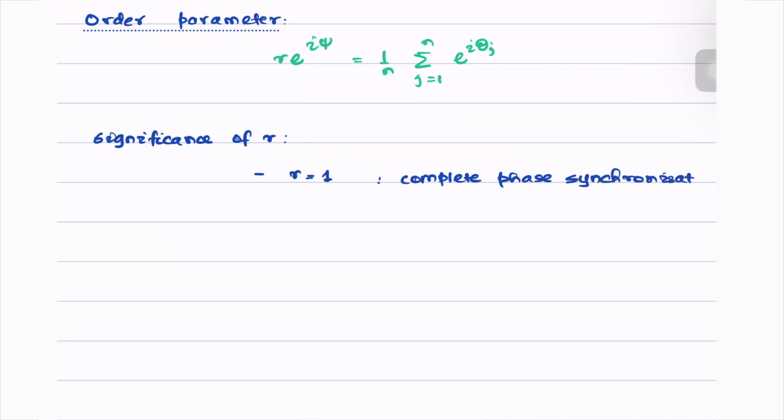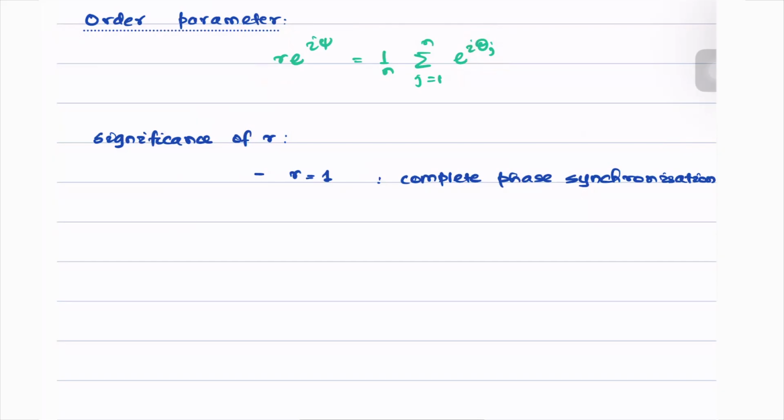How? If all of the phases become the same, so basically the question is, when does R become equal to 1? It can only become equal to 1 when all of the phases add up or are effectively the same.